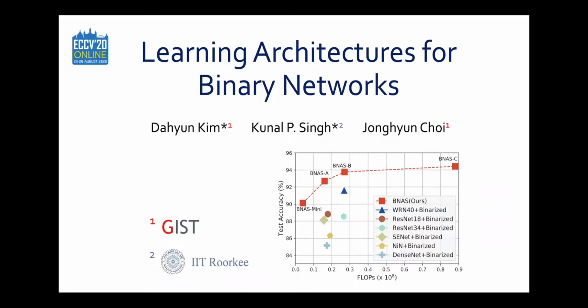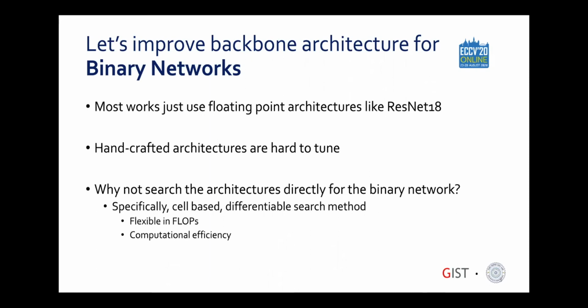Taking a look at the binary networks in these similar FLOPs ranges, the backbone architectures have a clear impact on the accuracy. However, not much research has been done on improving the backbone architectures for binary networks. We want to improve the backbone architectures used for binary networks. We could try various floating point architectures like most recent works on binary networks, but that's going to be difficult to tune for each individual architecture that we try.